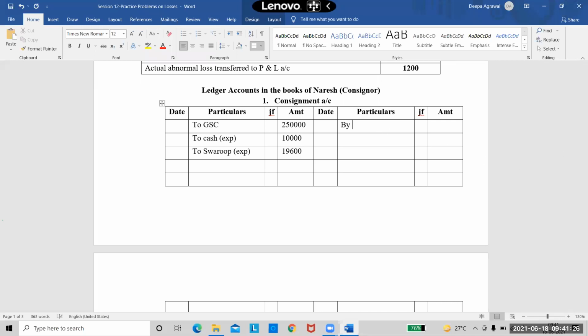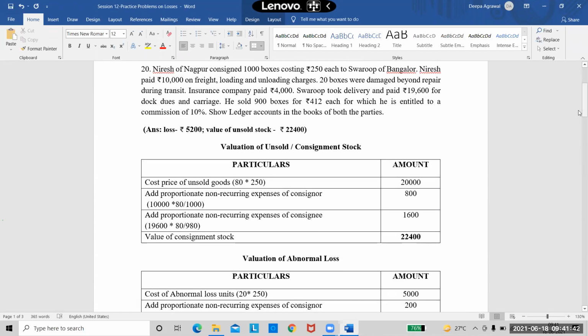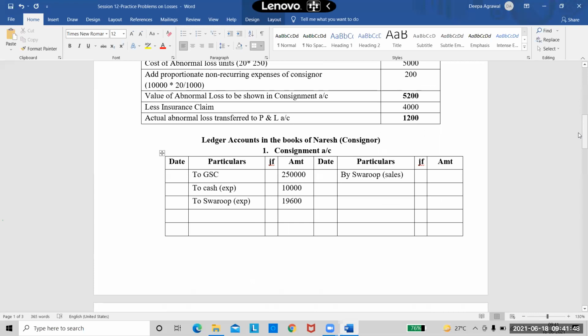So come to the credit side. By Swaroop, in brackets, write it as sales. And see how much is your sales amount. Tell me the sales amount, one of them. He said 900 goods at the rate of, we'll have to see the rate, at the rate of 412 rupees. So that comes to? Ma'am, 3,70,800. Okay, 3,70,800. I have taken his sales also.